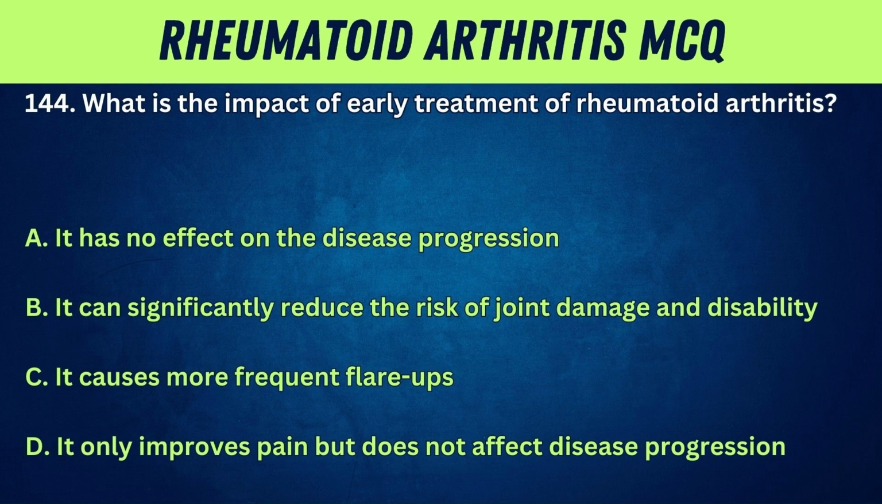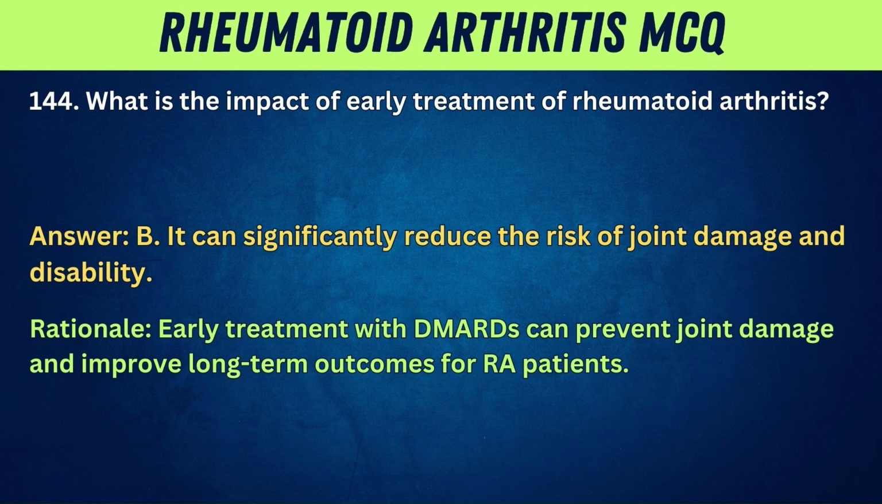144. What is the impact of early treatment of rheumatoid arthritis? A. It has no effect on the disease progression. B. It can significantly reduce the risk of joint damage and disability. C. It causes more frequent flare-ups. D. It only improves pain but does not affect disease progression. Answer. B. It can significantly reduce the risk of joint damage and disability. Rationale. Early treatment with DMARDs can prevent joint damage and improve long-term outcomes for RA patients.